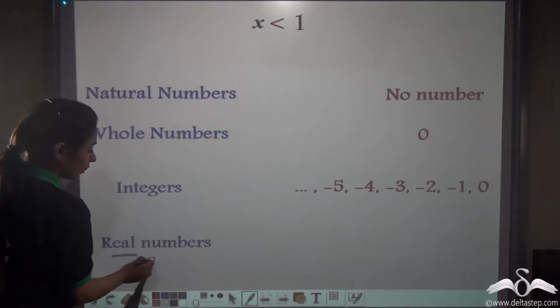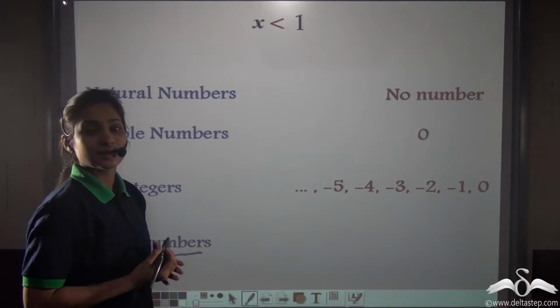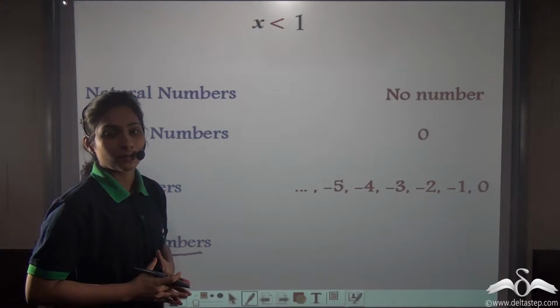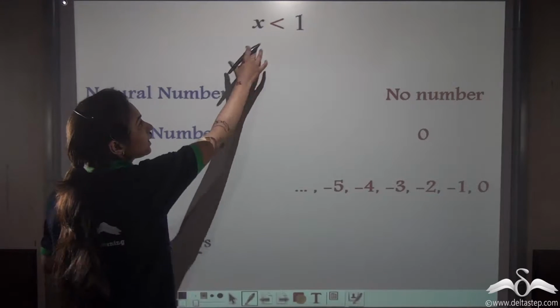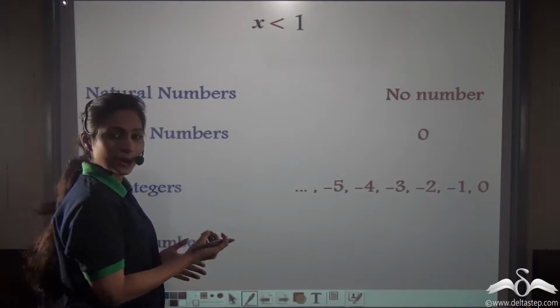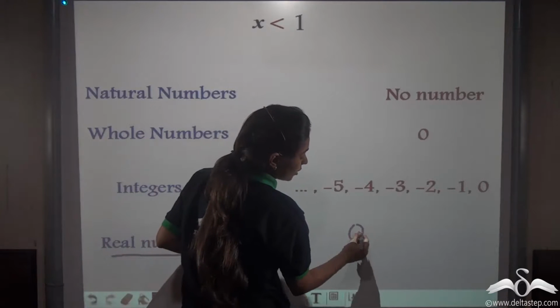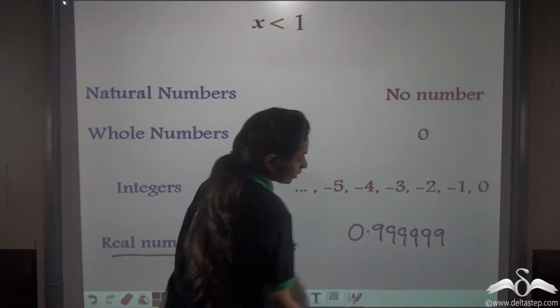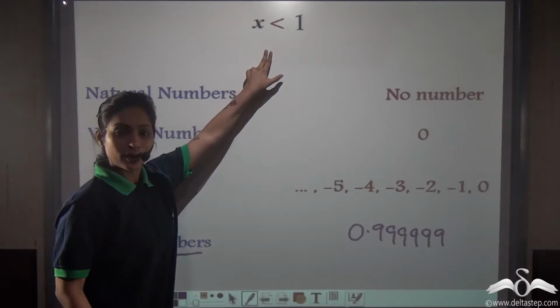What about real numbers? What if x is a real number? Well, you know, you can write many numbers which are real numbers and less than 1. It is not possible to list all of them. Let me list at least some. Say 0.999999 is a real number that is less than 1.